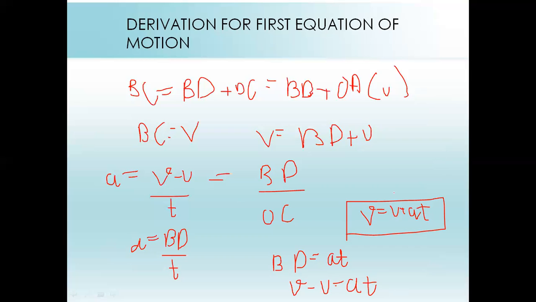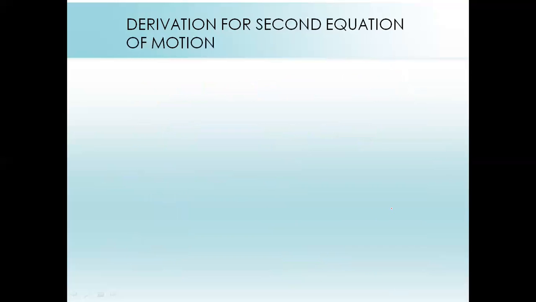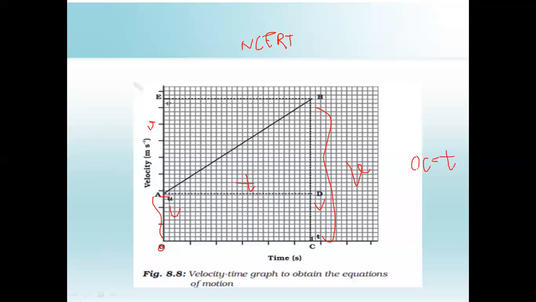The derivation is also important because these are asked in many exams and in your school exams, and these equations are important for solving the numericals. Now for the second equation of motion, we have to take into consideration the area. So the area for this graph means the area OABC. This area is a rectangle and this a triangle. So we have to take the area of rectangle OADC and the area of triangle ABD.